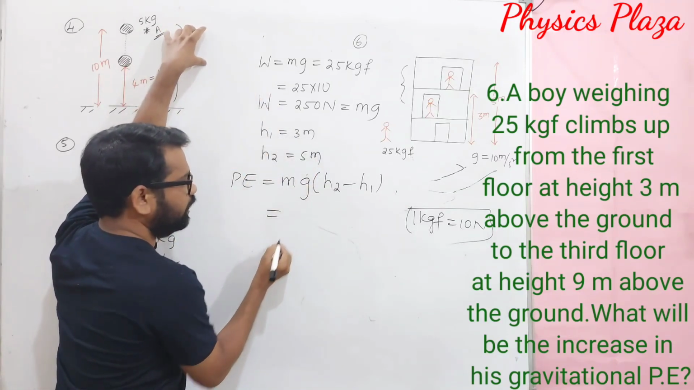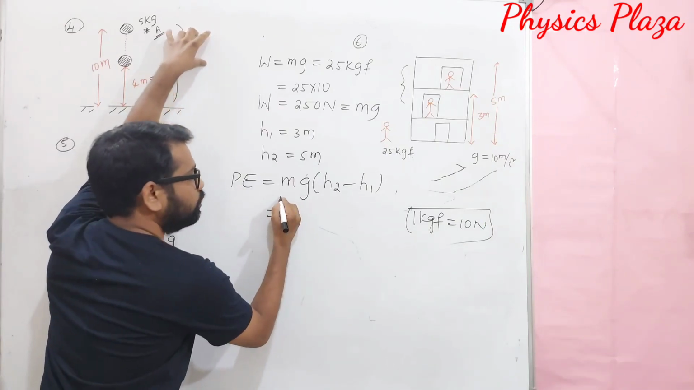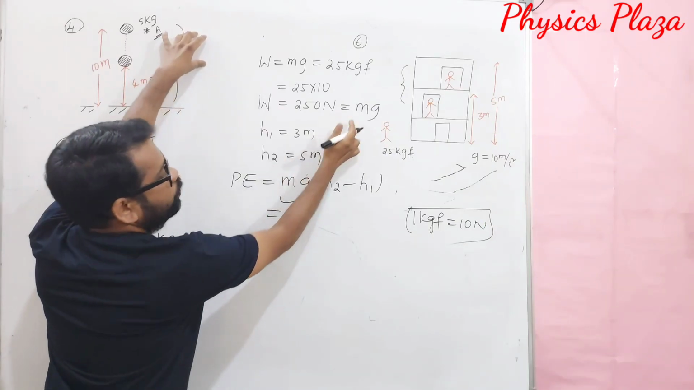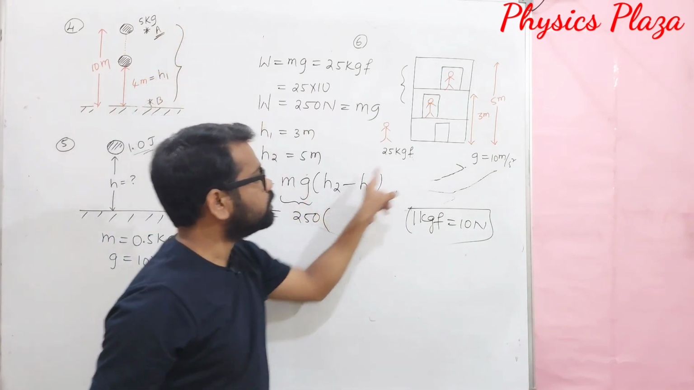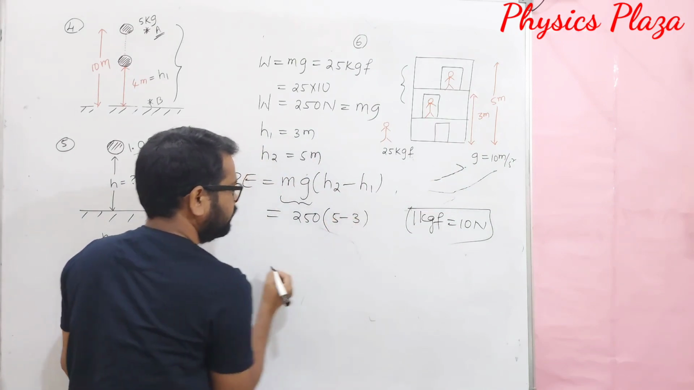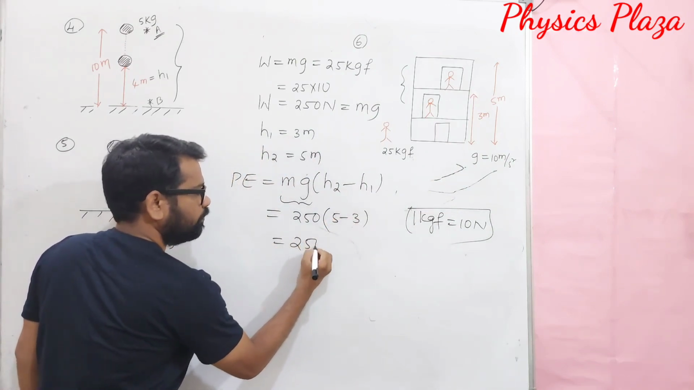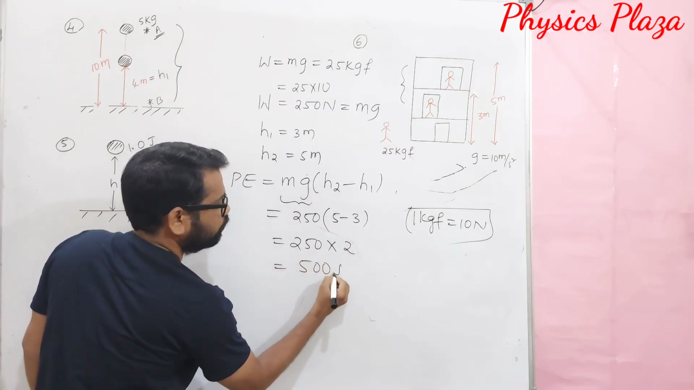Children, let us do it together. Mg is known, that is 250. 250 into h2 minus h1, that is 5 minus 3. So it is 250 into 2. This will be 500 joule.